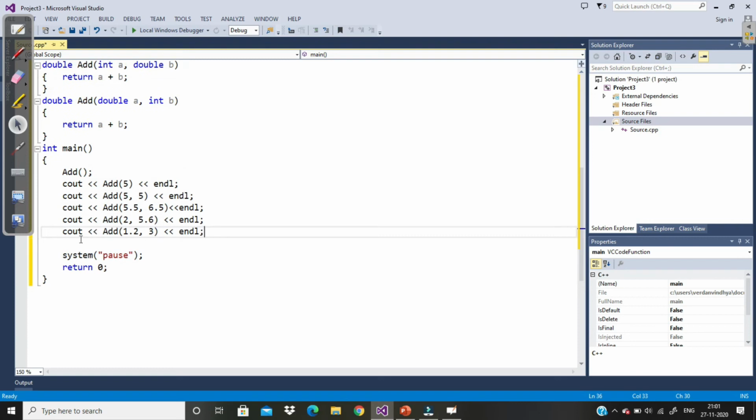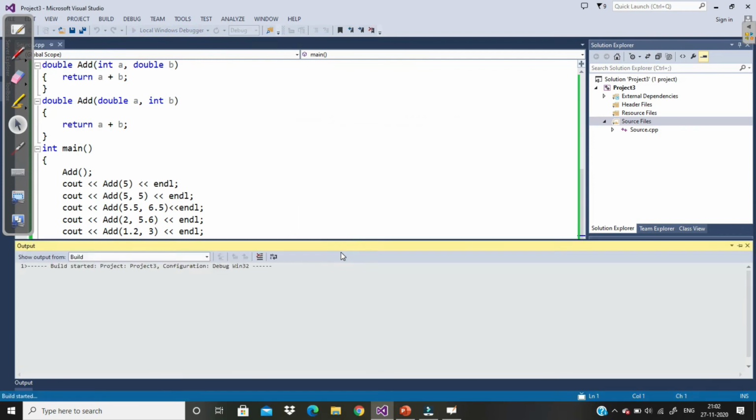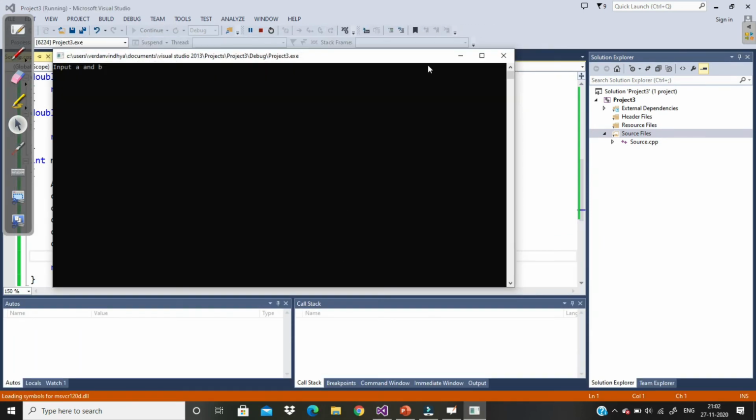So just a revision. We have 6 functions. One is without parameter, one has a single parameter of type integer. Another has 2 parameters, both of type integer. Then 2 parameters, both of type double. Then 2 parameters, first integer, second double. And the last function also has 2 parameters, first double and next an integer. Now let's run it. See, the compiler will automatically resolve it.